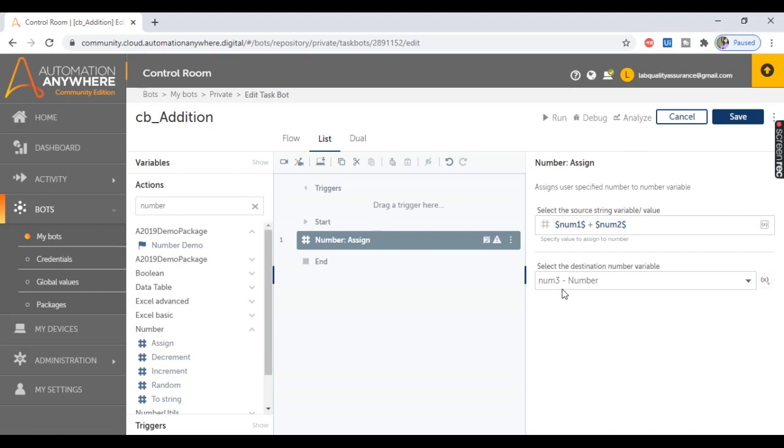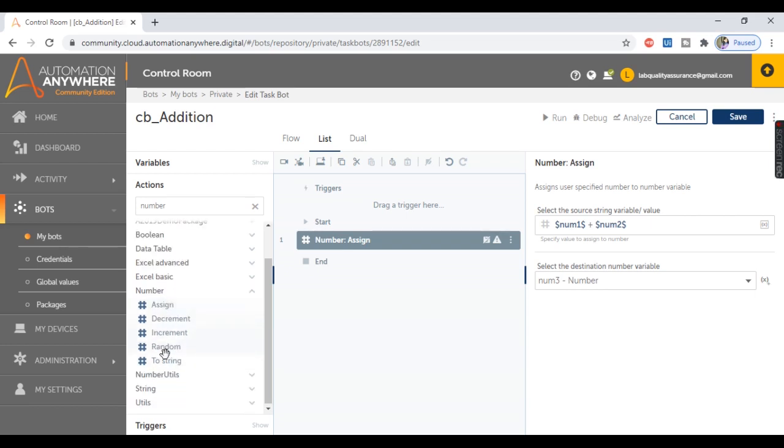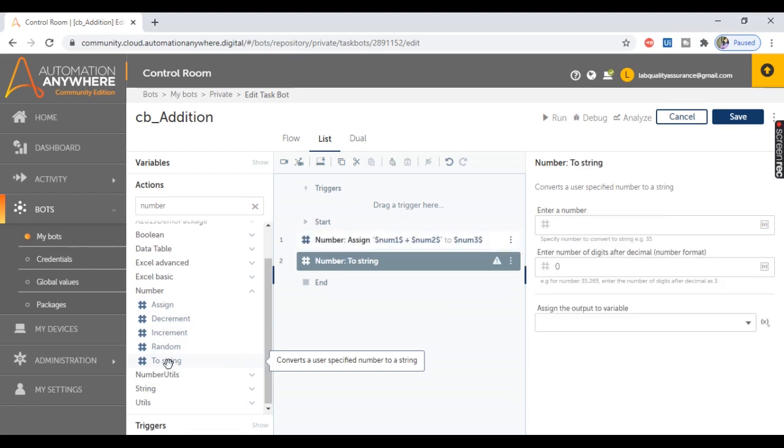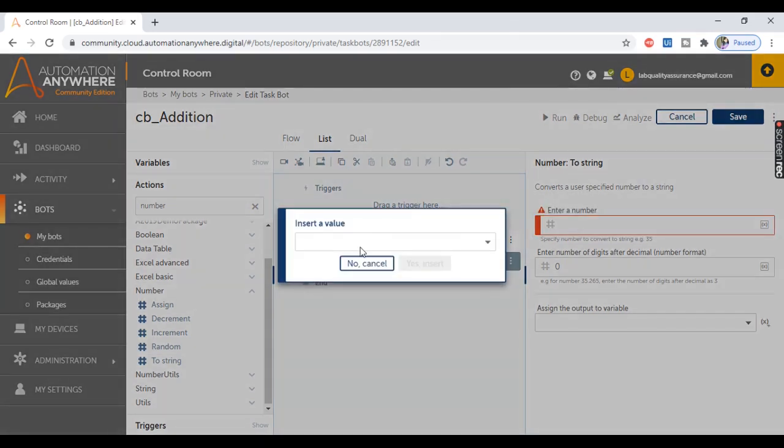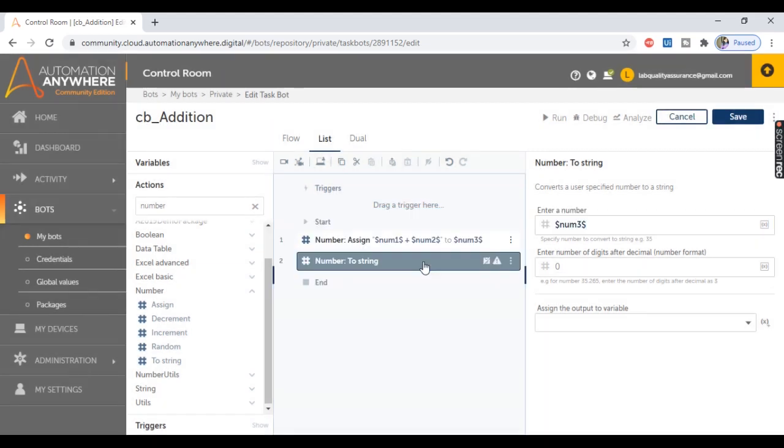Now the result of addition I want to pass from child bot to the parent bot. But I want to pass the value as a string variable. Since this is a number variable, I'm going to convert this into a string variable, for which I'm going to use the action toString from the number package itself. So let's add this toString, and here we'll enter the number. So hit F2 and select this num3, which holds the result of addition. So let's click on yes, insert, and let's assign it to our output variable.